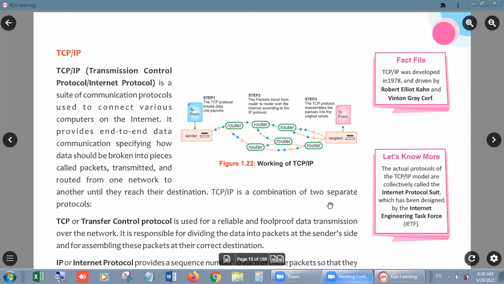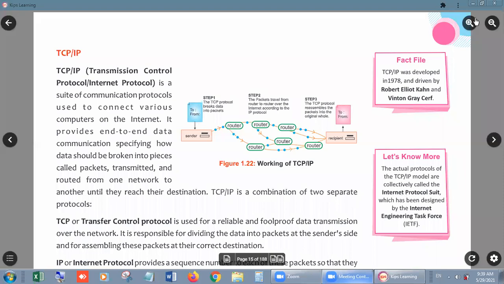TCP/IP is a combination of two separate protocols. Look, students, when we use TCP and IP, these are two different protocols. TCP, we know, is Transmission Control Protocol. What does it mean? Look, students, if we have a sender and another is a recipient, as you can see in the diagram.